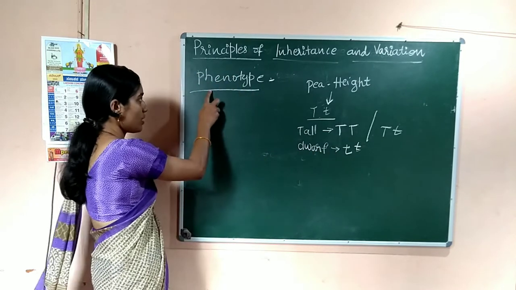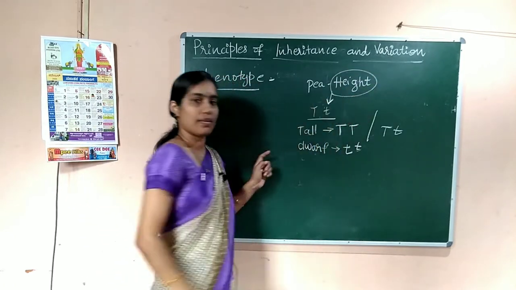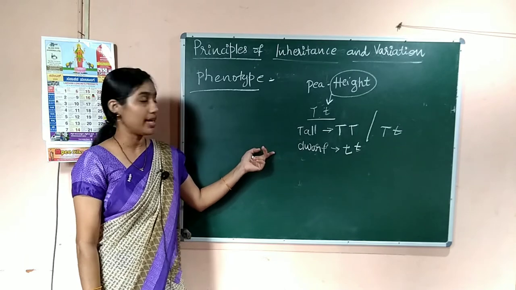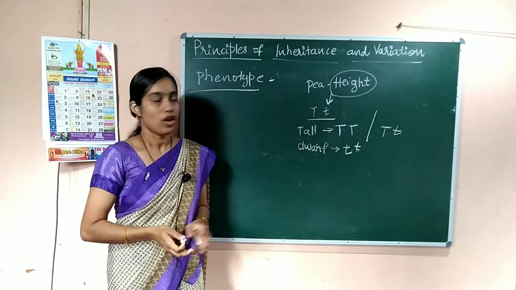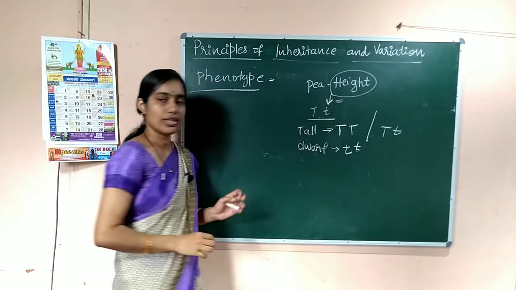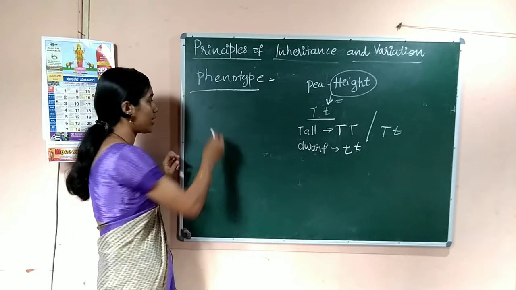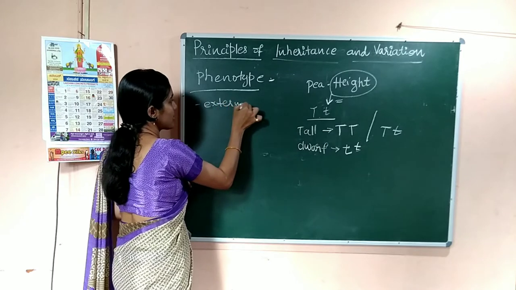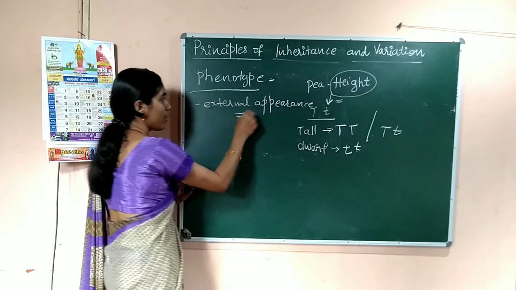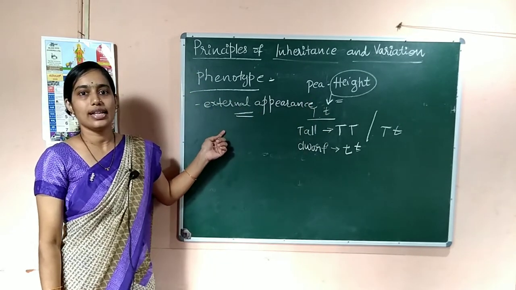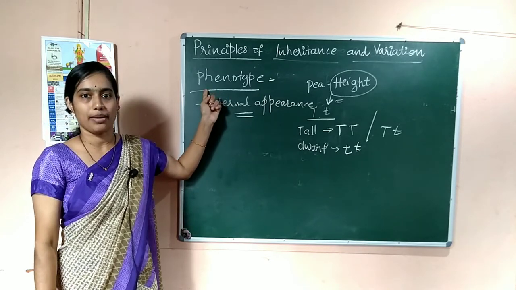So, phenotype is nothing but the external appearance. External appearance means the characters which appear from the outside, or you can say morphology. The external appearance of an organism is nothing but phenotype. Phenotype is the external appearance of an organism, right?